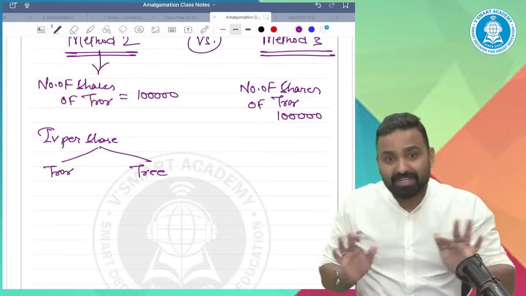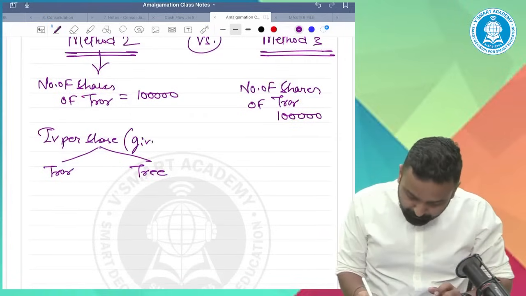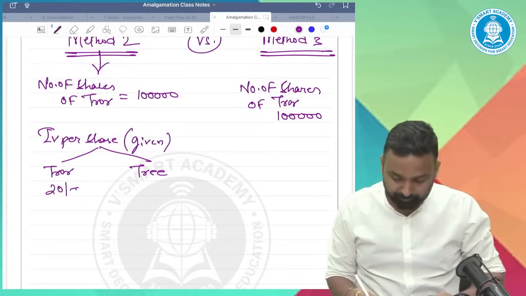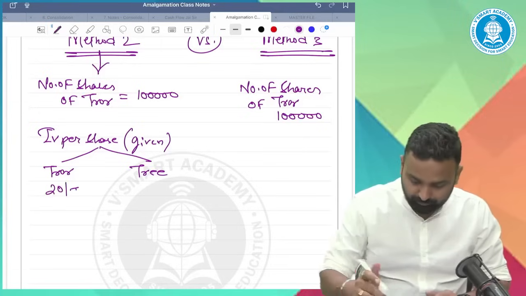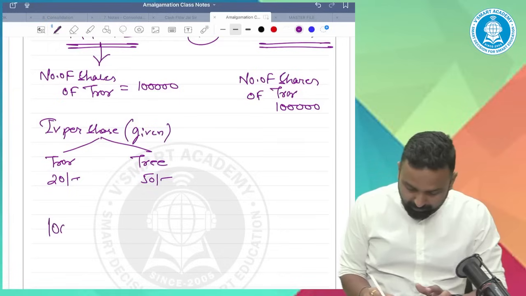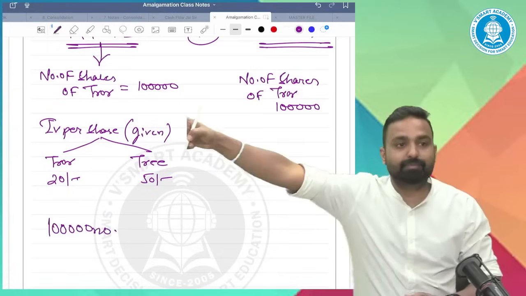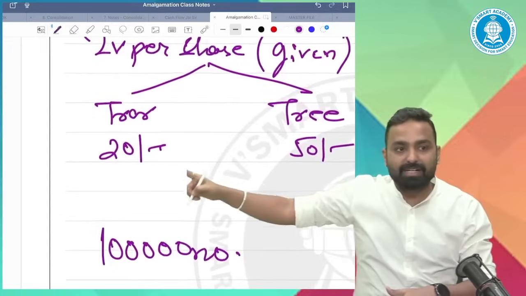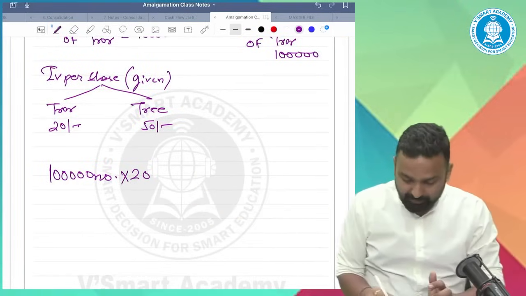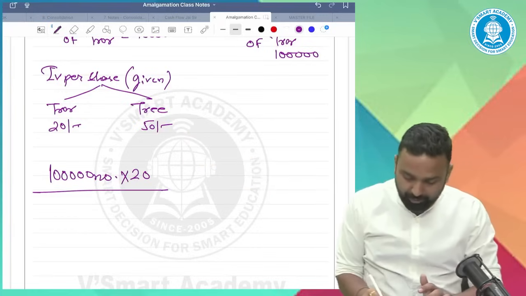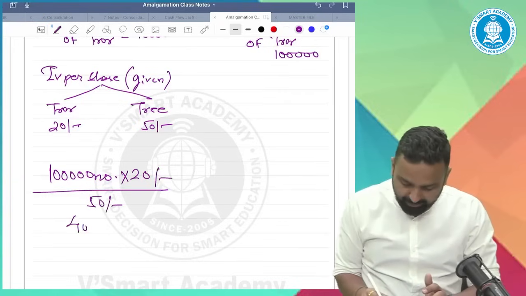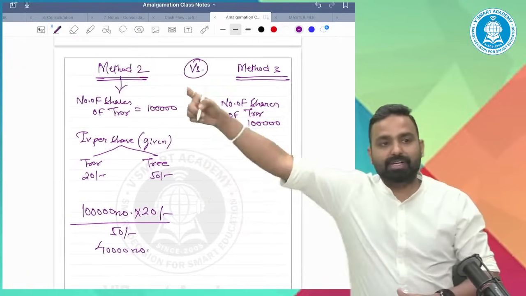Both companies' intrinsic values are given. ₹20 and 50 rupees. Calculate PC. 1 lakh shares of transferor, currently valued at 20, so the total worth will be 20 lakhs. I will give you my shares worth 50 rupees, so I will give you 40,000 shares. It is method 2.